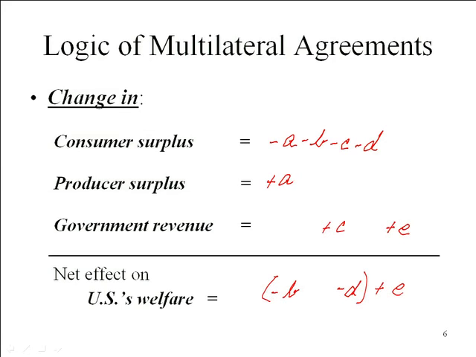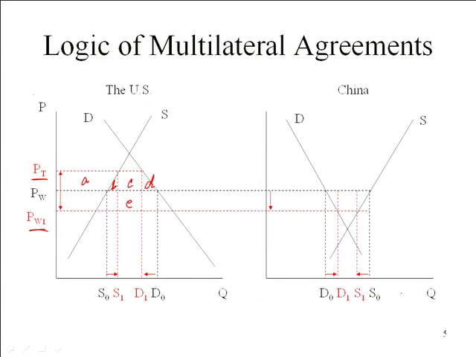Now the question then becomes, is it possible for the terms of trade gain to be larger than the production and consumption distortions? And the answer to that question is yes, under certain circumstances. And the circumstances have to do with how big the tariff is. Notice that if we have no tariff at all, there is no terms of trade effect, and also no tariff revenue. If we have a prohibitive tariff, there won't be any tariff revenue, and the terms of trade effect, that E area, disappears, right? A prohibitive tariff is going to drop imports to absolutely zero.